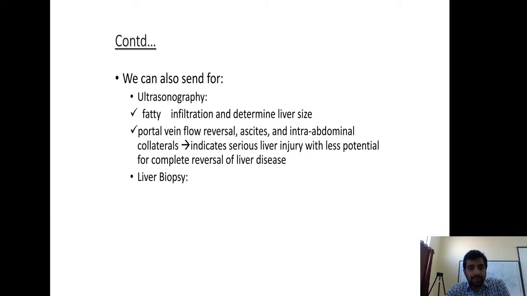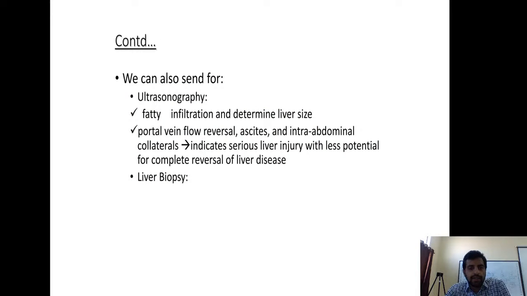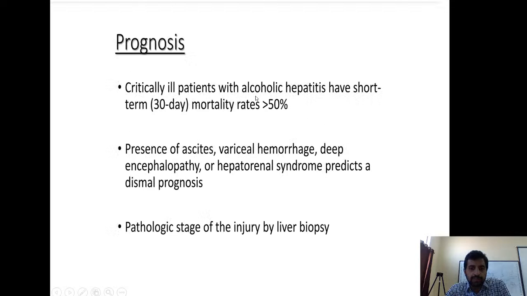So what are the things then we can do? An ultrasonography, if it is fatty liver, there will be increased echotexture of the liver. And if there is portal hypertension, the portal venous flow will be reversed. We can see collaterals and all. For cirrhosis, we can do a liver biopsy. Liver biopsy will show fibrosis. Okay, these are the imaging modalities. Fatty liver will have very mild elevation of enzymes with ultrasound showing increased echotexture of the liver.